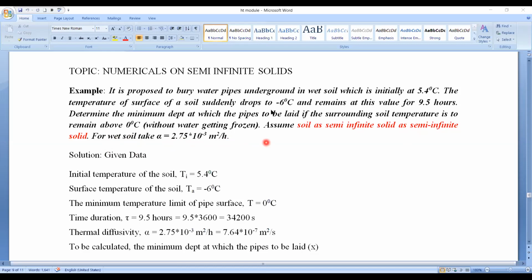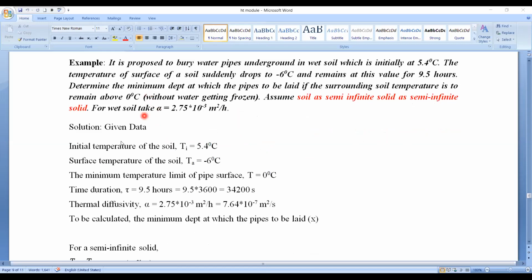Clearly it is mentioned in this question that we have to assume the soil as a semi-infinite solid. So for a semi-infinite solid, definitely we have to use the equation which is in terms of Gaussian error function. Now let's write down the given data. Here the soil is assumed to be a semi-infinite solid, and the initial temperature of the soil is given as 5.4 degrees centigrade. So Ti equals 5.4 degrees centigrade.